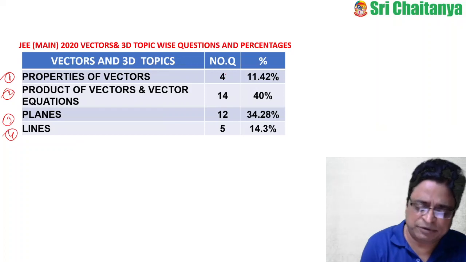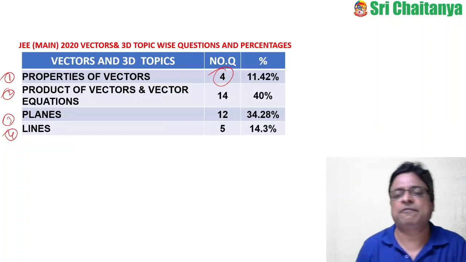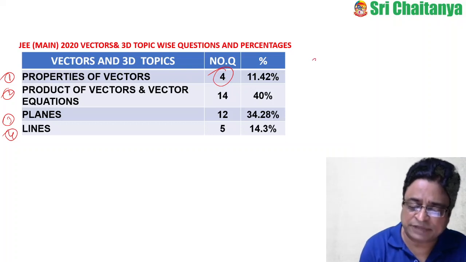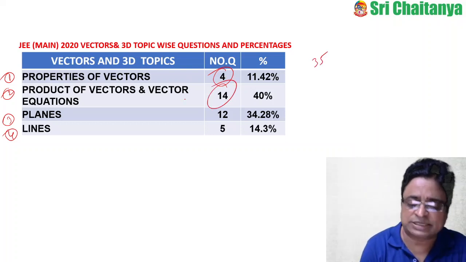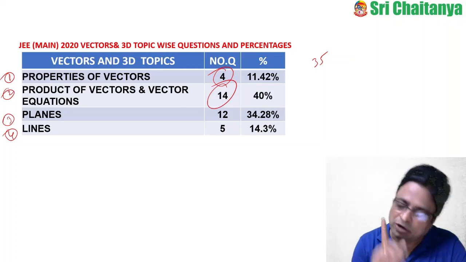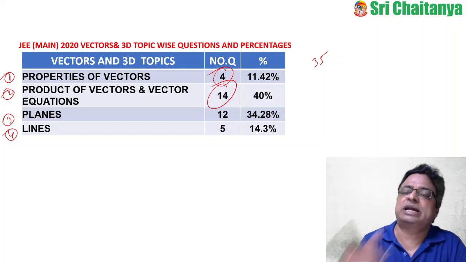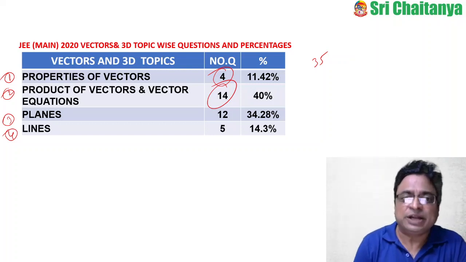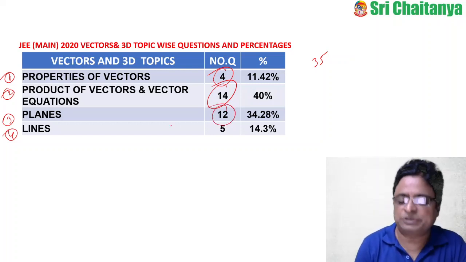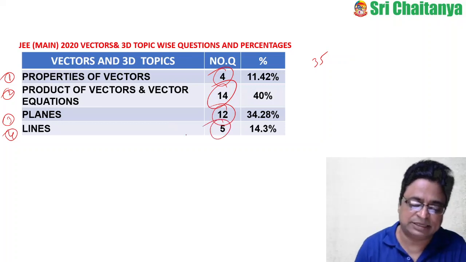Among the 35 questions asked in vectors and 3D, 4 questions were asked under properties of vectors, and 14 questions under product of vectors. Product of vectors means the dot product, cross product, vector triple product and scalar triple product. Coming to planes, they asked 12 questions, and under lines, 5 questions.